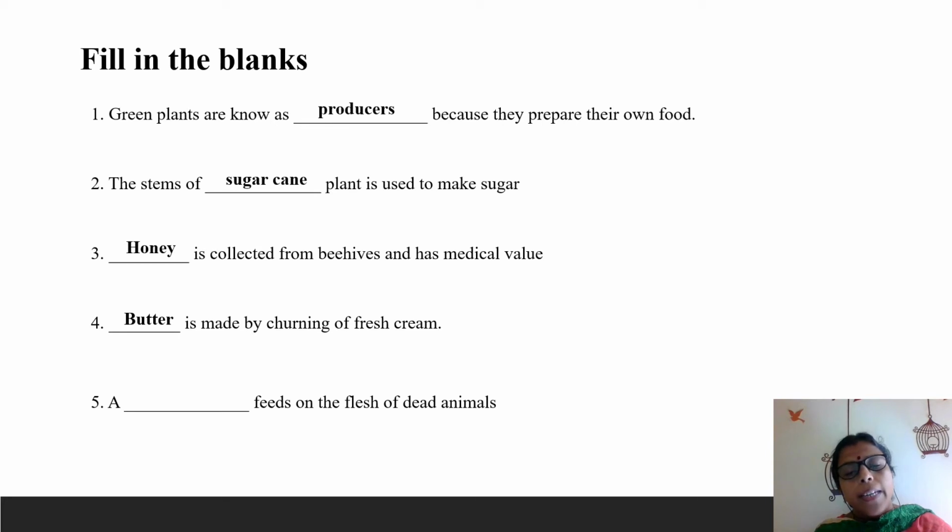Next one, a dash feeds on the flesh of dead animals. Example is vulture, and the scavengers feed on the flesh of dead animals. So all of you copy it in your textbook. These answers, those who are having the textbooks, others go through the slide again.